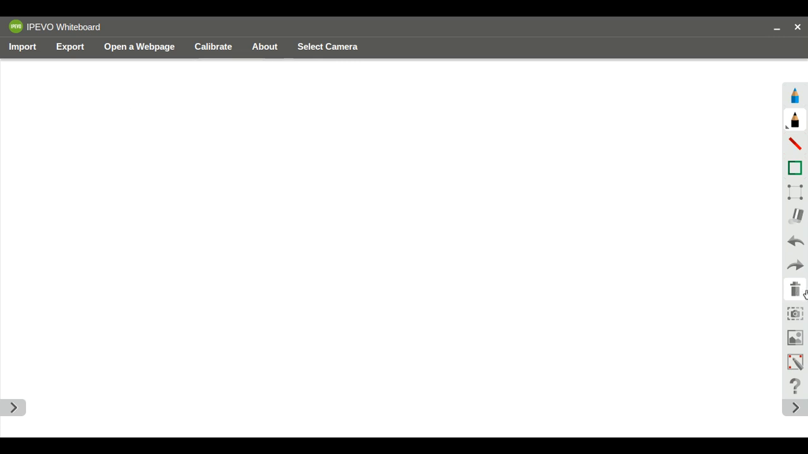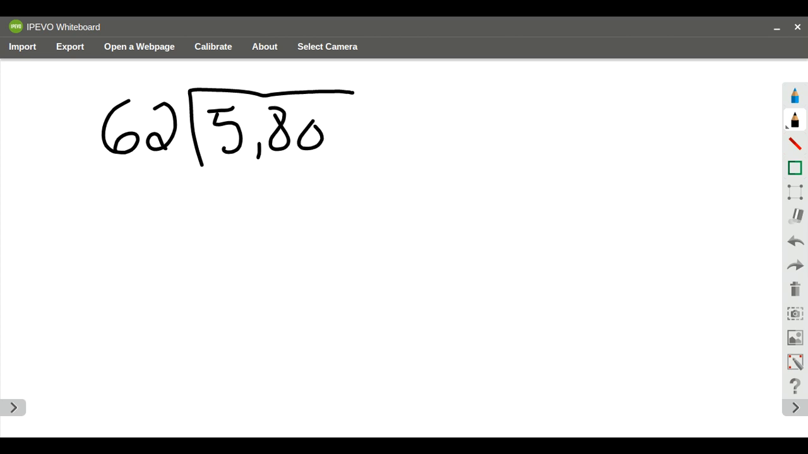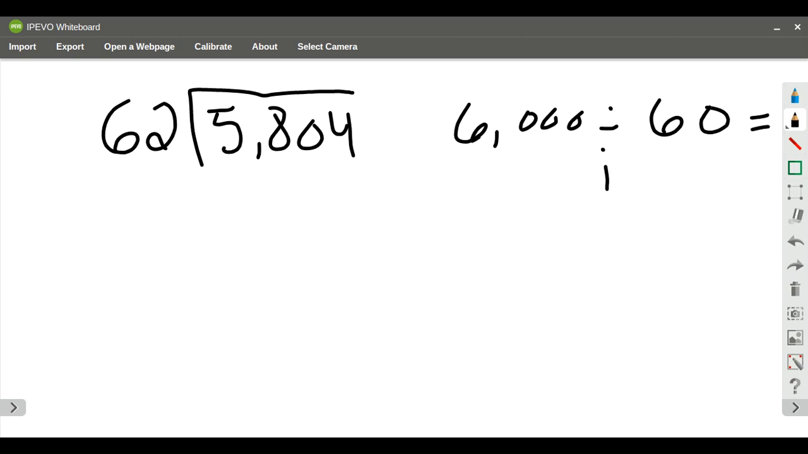Okay, let's do one more. So I'm just going to pop down and do number 6. So I have 62 is going to divide into 5,804. And so for my estimate, what I'm going to do is I'm going to make 62 60, and I'm going to make 5,804 into 6,000. And so I'm going to have an answer of around 100. So my answer should be around 100, and that's going to help me determine if I had a reasonable answer when I divide.